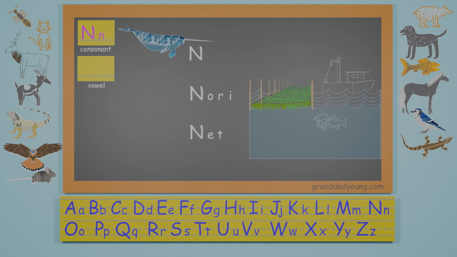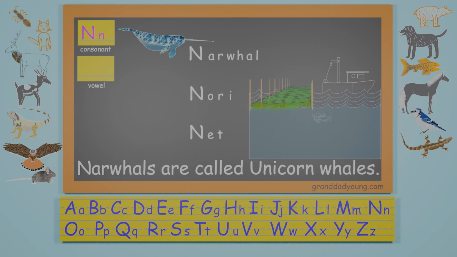Narwhal, N-A-R-W-H-A-L. This medium-sized whale swims in the Arctic seas and has a long tusk that looks like a horn. Narwhals are called unicorn whales.